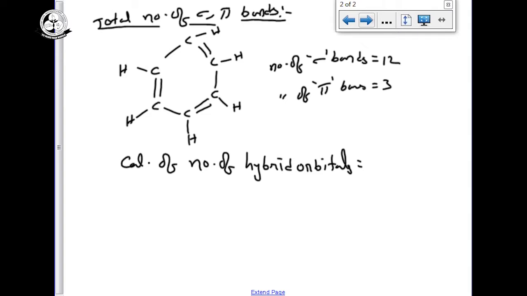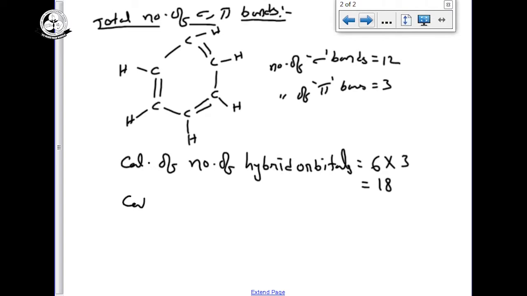Here 6 carbons are involved, and each carbon undergoes sp2: 1 s orbital and 2 p orbitals combine to form 3 hybrid orbitals. So totally 18 hybrid orbitals are present in the benzene ring.